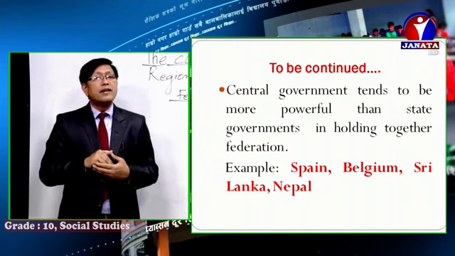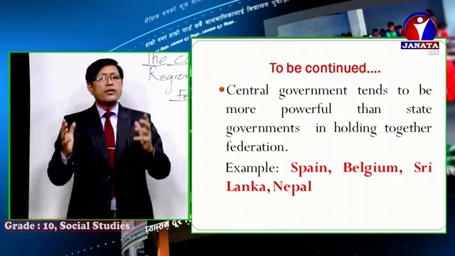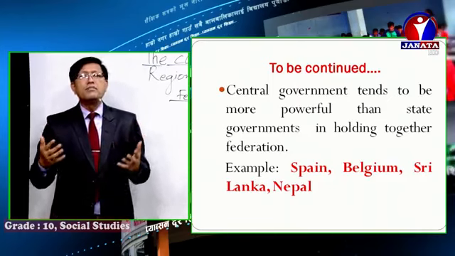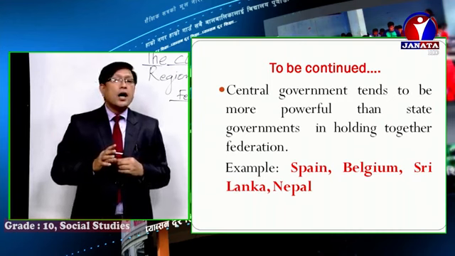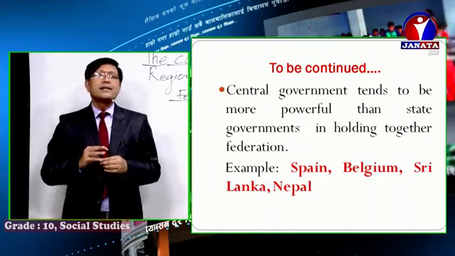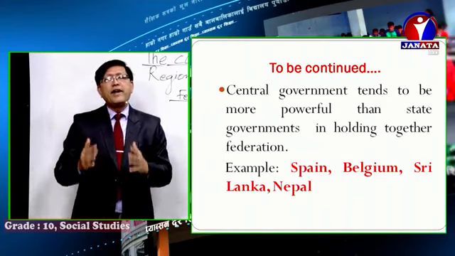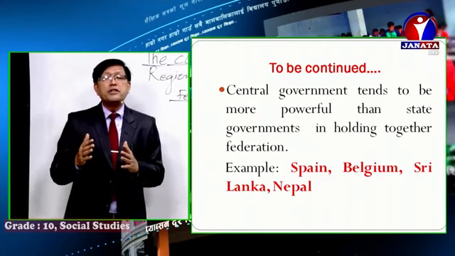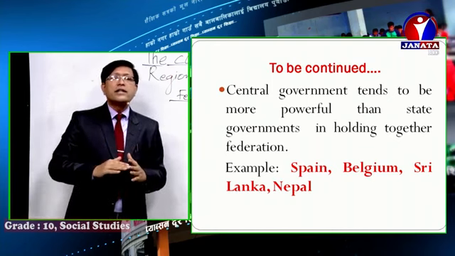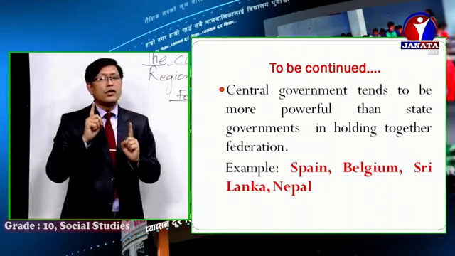The second is the holding together federation, where a country is divided into many provinces on the basis of culture, geography, natural resources, historicity, ethnicity, language, population, and efficiency, and where power is shared with the provinces on the principle of decentralization. Nepal is one of the examples.